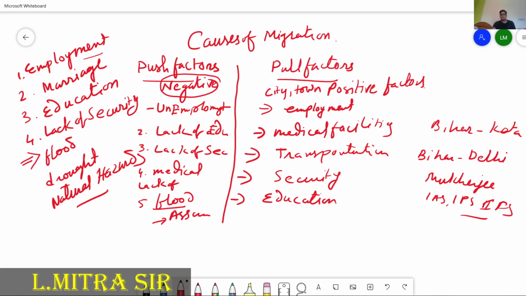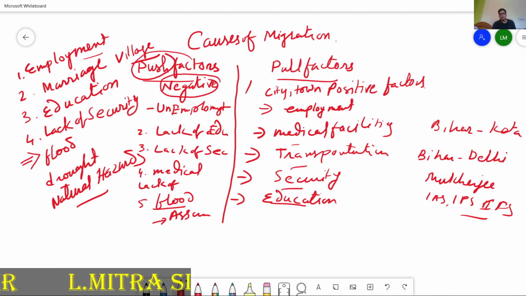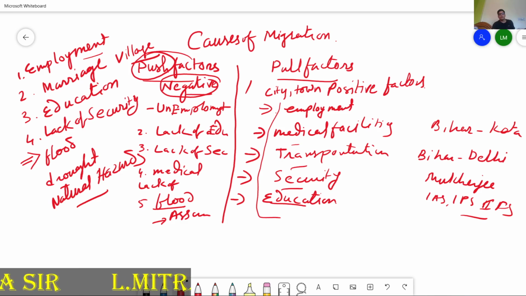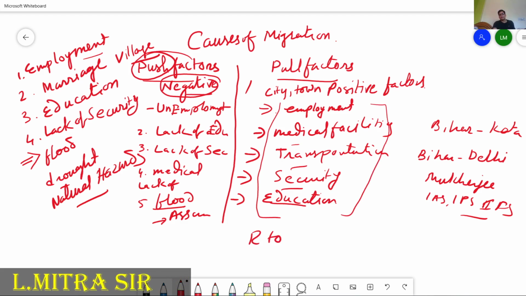So pull factors of a city or town are positive factors: employment, medical facilities, transportation, security, education. Whatever the negative factors in the village area, that is the push factor, and the same supply or facilities are given by the urban area, the city or town. So people move from rural to urban area. So these are the causes of migration.